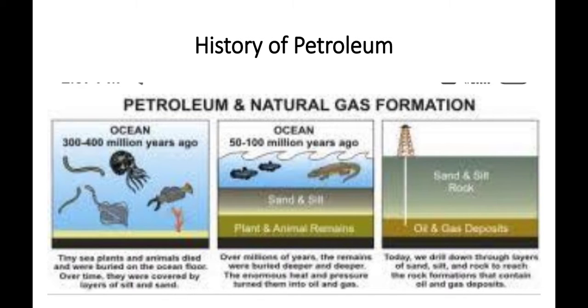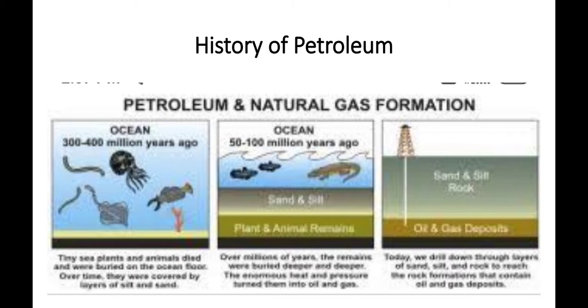Got it? So why do we want these fuels? First one is coal. Why are we using coal? Coal is used to produce electricity. And petroleum, why are we using petroleum? To run our vehicles. Petrol is used in our vehicles.